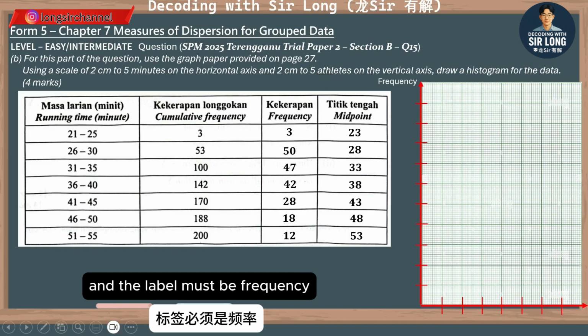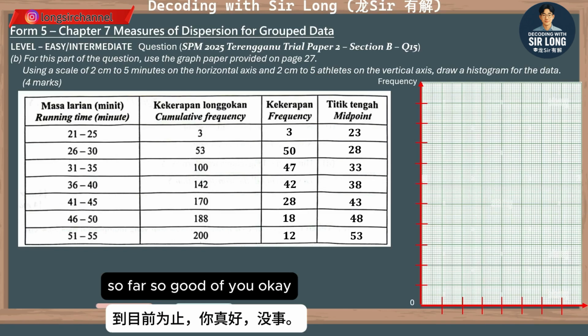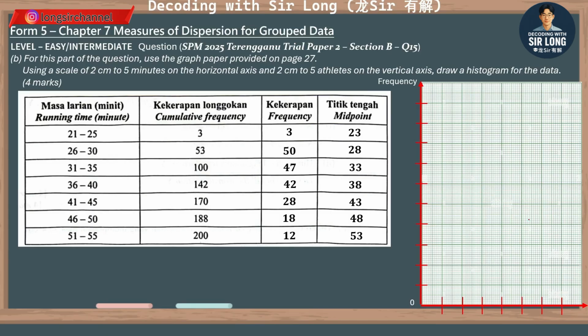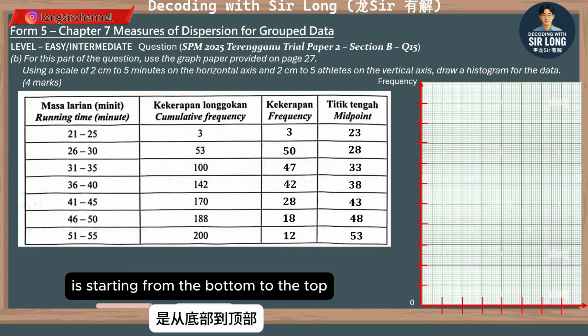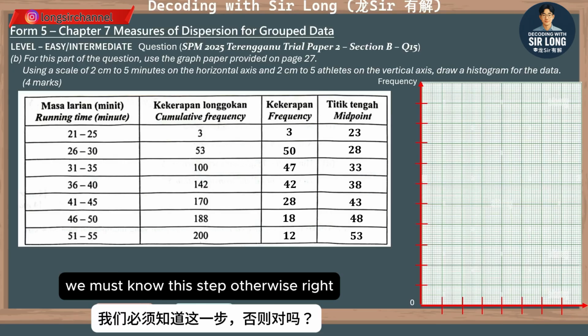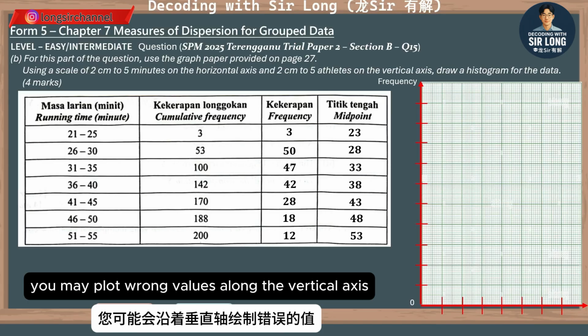Okay? And the label must be frequency. So far so good, all of you. Clear, right? And then remember, the way we label or plot the values is starting from the bottom to the top on the vertical axis. Okay, we must know this step. Otherwise, you may plot wrong values along the vertical axis.